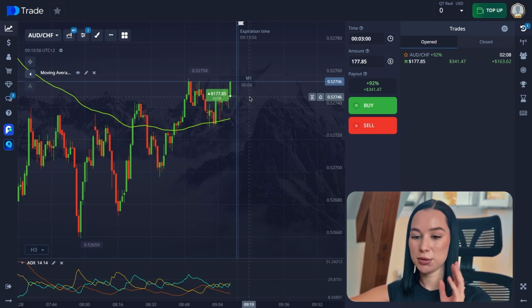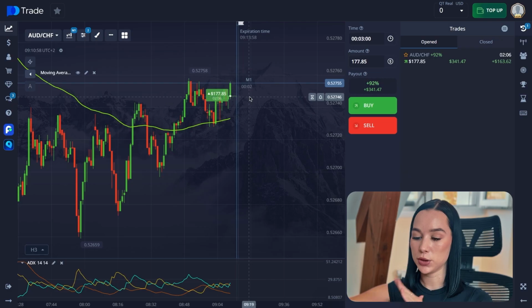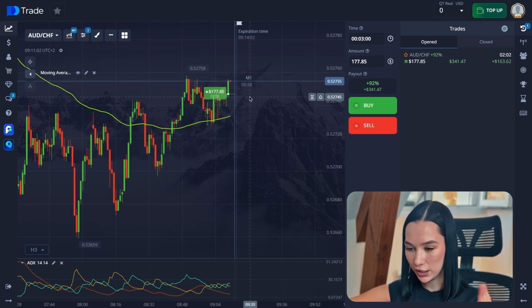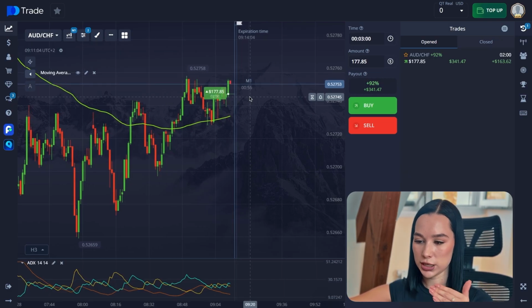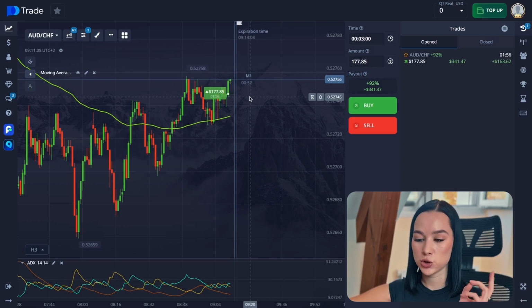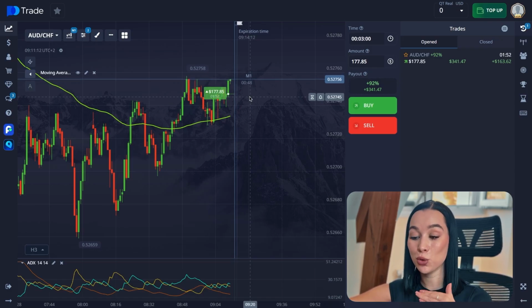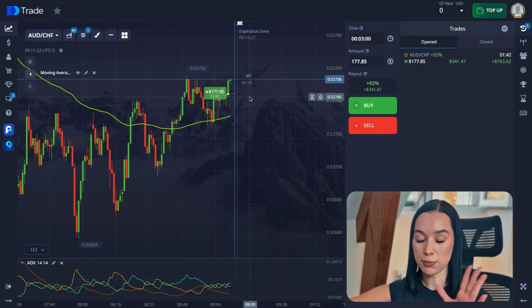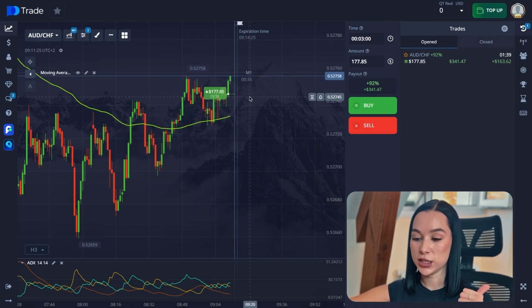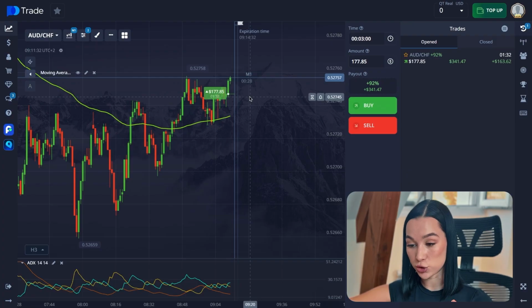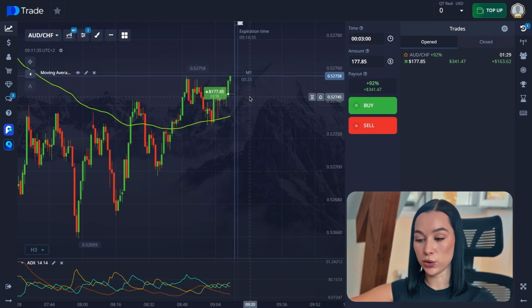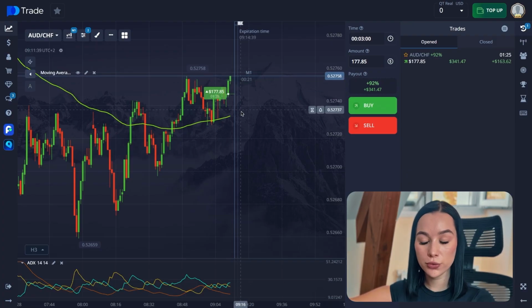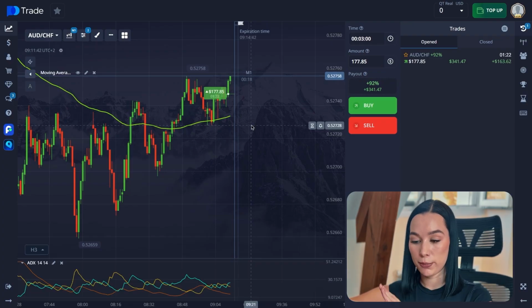That's pretty easy to understand, but you also need to filter it with other indicators and candlestick patterns, support and resistance levels, and more. Second, pullback trading. In a trend, wait for price to pull back to EMA 100 and enter after confirmation from a candlestick pattern or level. For example, for a buy trade, you see that price is above EMA 100, after price pulls back down to EMA 100, then you see a bullish candle or pattern form, for example, an engulfing or pin bar, and you enter a buy trade.